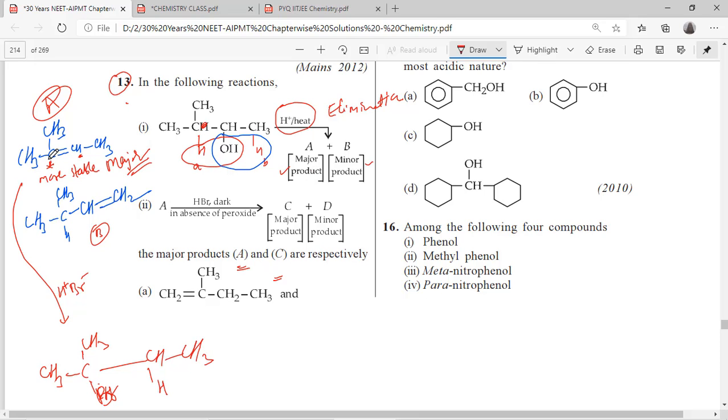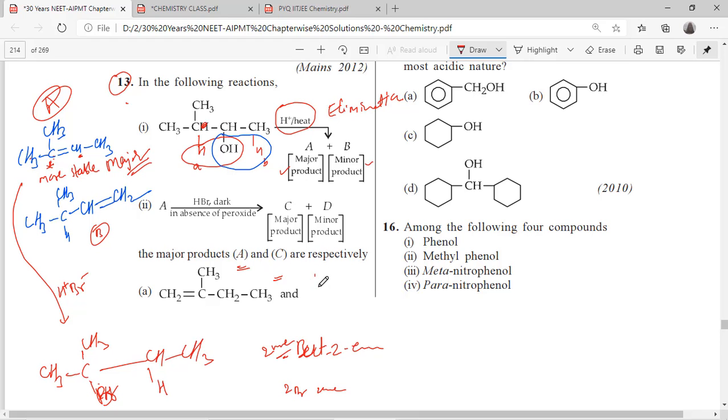A is 2 methyl butene, butene 2 methyl. The other one is 2 bromo 2 methyl butane. See the options.